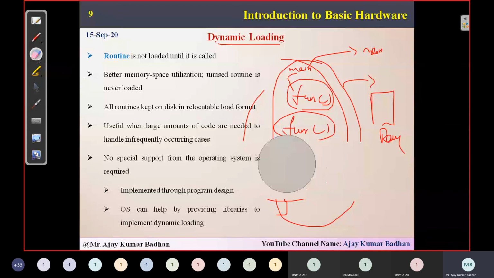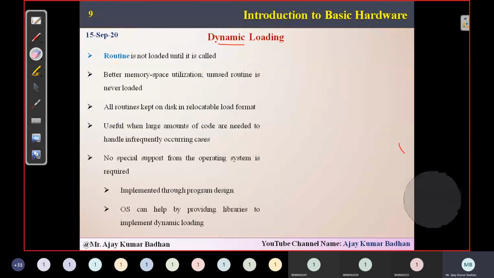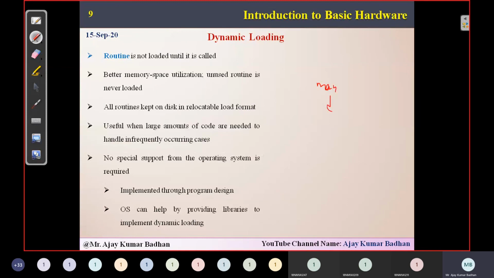Whenever you execute the main program and call, say, function 1, that function is loaded from the disk space into your RAM. When that function completes execution, it is removed. That is what comes under dynamic loading.